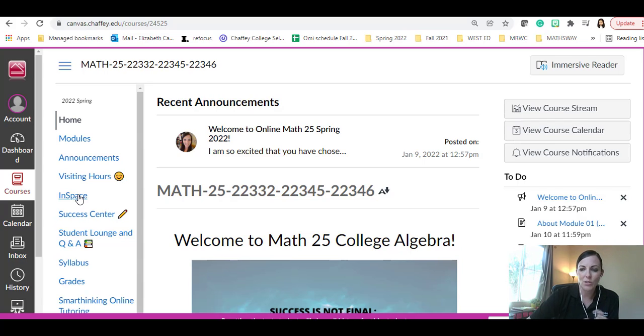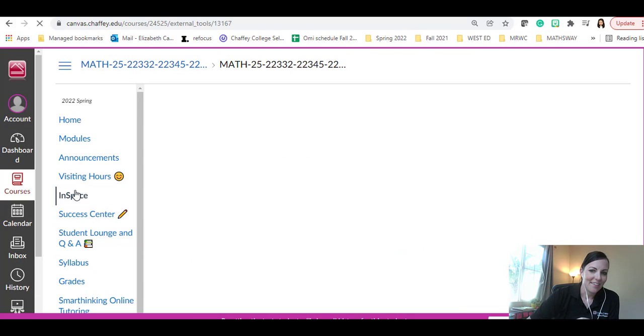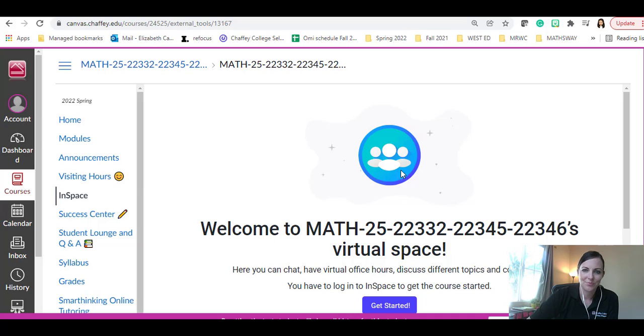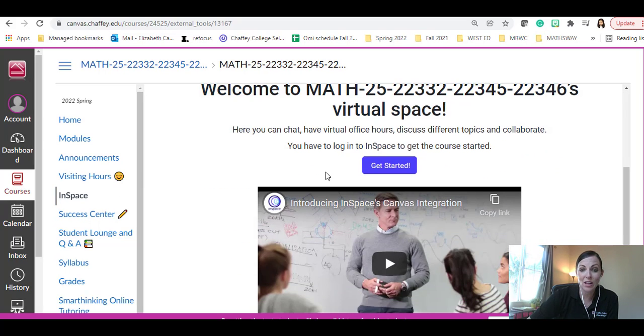Now I'm looking at our course through the student view, and it won't let me exactly click on that. Well, I'll try that actually. I just clicked on the InSpace tab, and my internet's thinking about it. Okay, and so when you click on it, you want to click on Get Started. Again, I'm in student view, so it won't let me go through this, but you can click on Get Started, and you can watch a little video to find out more about InSpace.